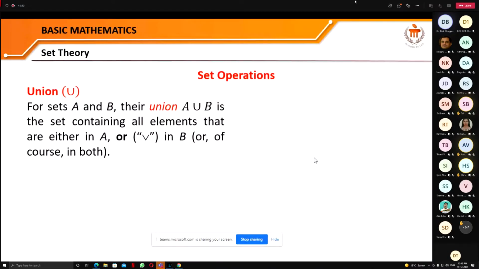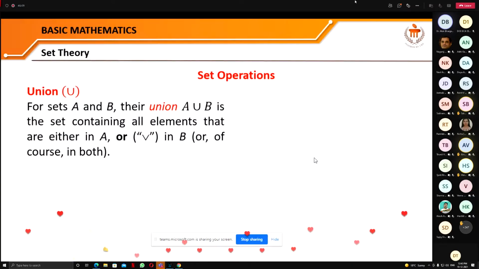If somebody is saying, sir, there are two more operations like subtraction and division, but please do remember that there are only two basic operations, addition and multiplication. Subtraction is the inverse of addition, and division is the inverse of multiplication, right? So that's why only two basic operations in arithmetic, and similarly only two basic operations in set theory.